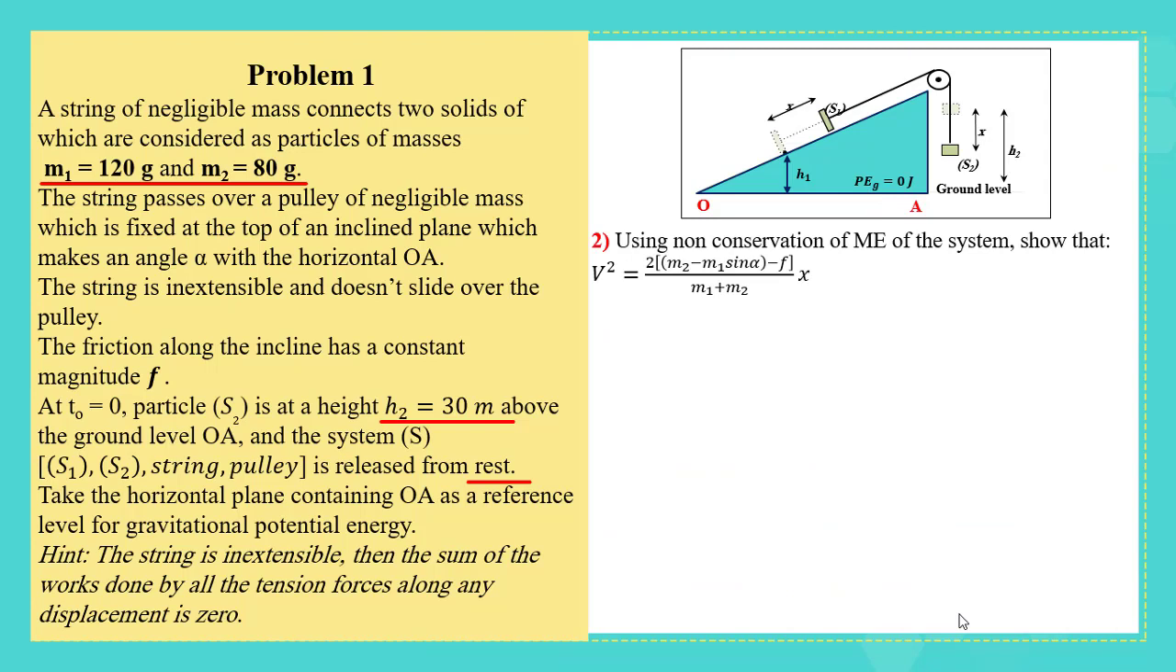Using non-conservation of mechanical energy of the system, show that v squared equals this expression. Why did they say non-conservation of mechanical energy?